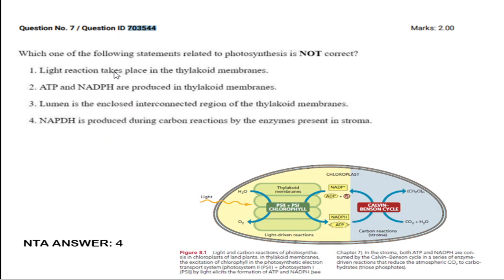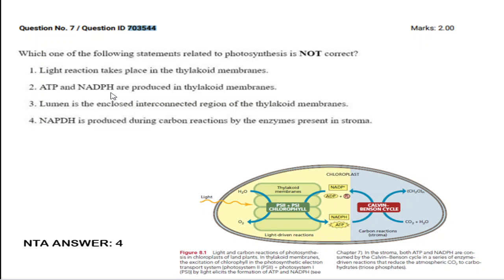Next is 703544. They have given statements on photosynthesis and asked us to pick the not correct statement. The answer officially given by NTA is 4, because if you check option number 1, light reaction takes place in thylakoid, absolutely correct. ATP and NADPH are produced in thylakoid membrane, of course it is correct, because ATP and NADPH are produced during the light-driven reaction which takes place in thylakoid membrane, and both are consumed in the carbon reaction which takes place in stroma.